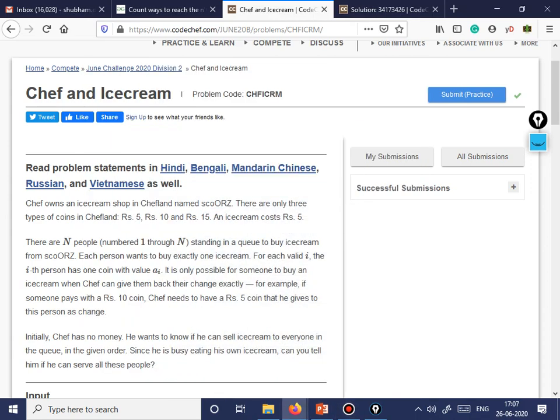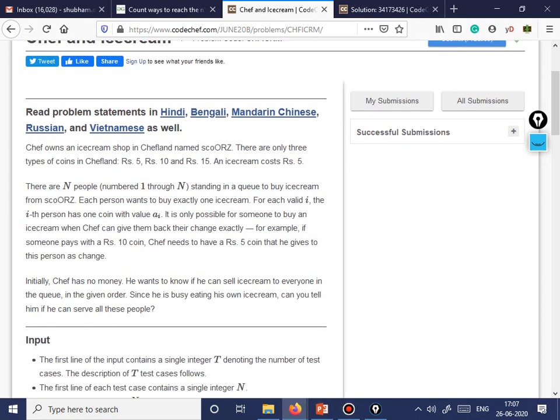So the question is: Chef owns an ice cream shop in Chefland named Skulls. There are only three types of coins in Chefland: rupees 5, 10 and 15. An ice cream costs rupees 5. Now there are n people numbered 1 through n standing in a queue to buy the ice cream from him, and each person wants to buy exactly one ice cream. For each valid i, the ith person has one coin with a value a_i. It is only possible for someone to buy an ice cream when Chef can give them back their change exactly.